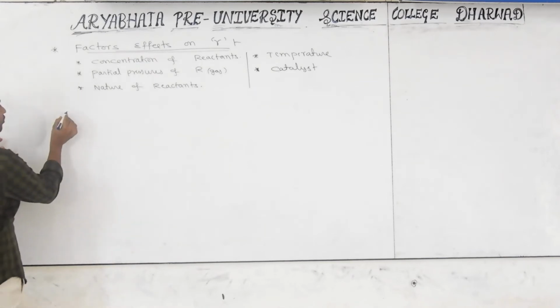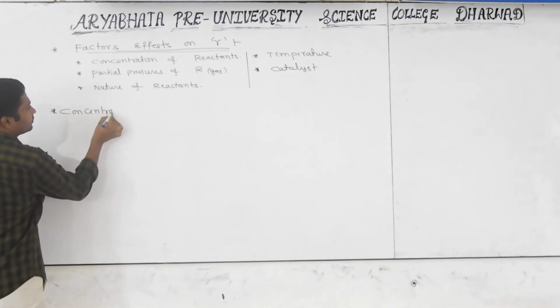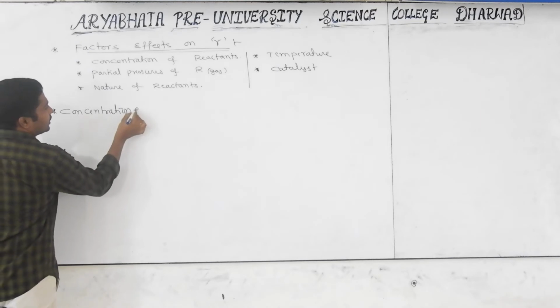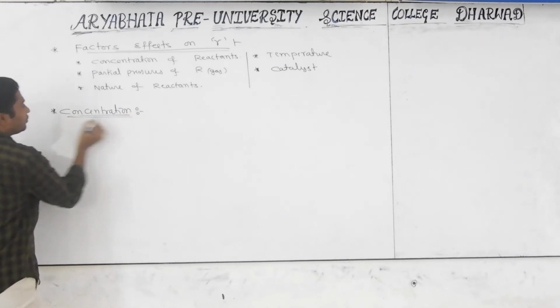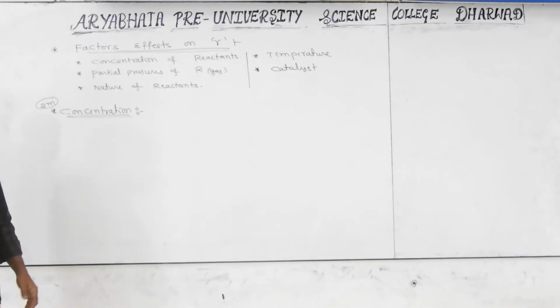First of all, I want to explain the effect of which one? Concentration. The effect of concentration on the rate of reaction is a question asked as a true mass answer.